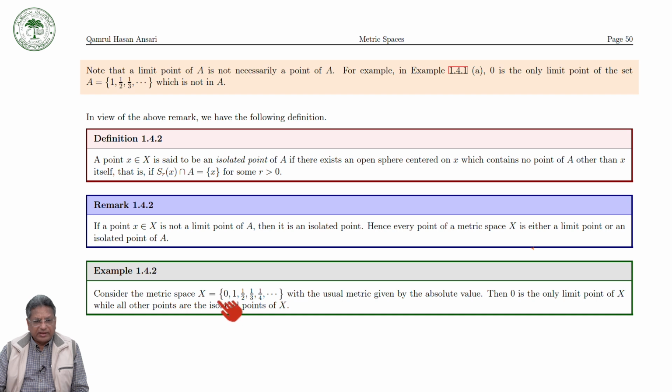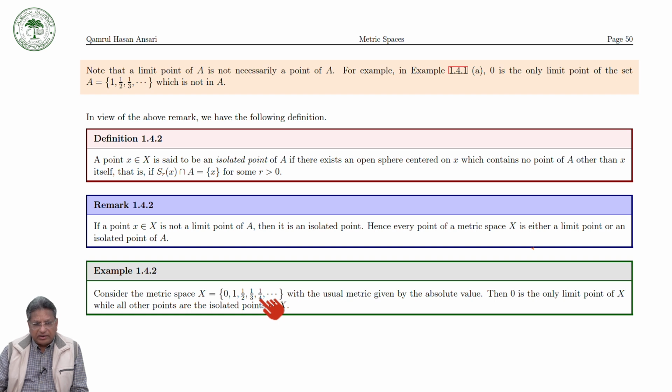Keep in mind, I am not considering X as a subset of R. X is just a set consisting of these elements, and I define a metric on X by d(x,y) equal to mod of x minus y, where x and y are these elements.